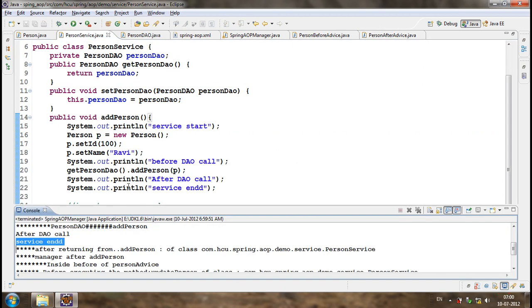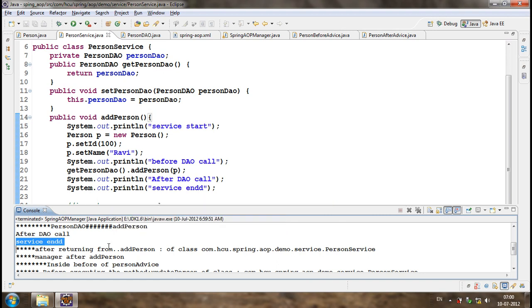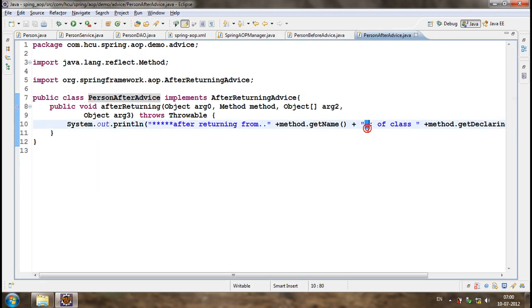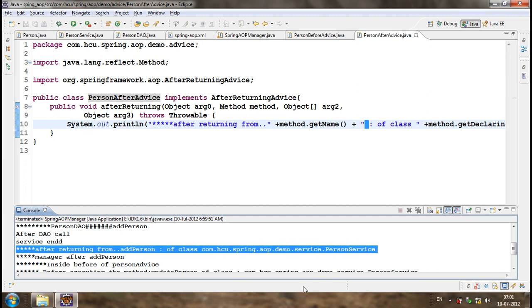Okay, this is the last statement of the method, right? Add person. After returning from the method, again it is calling person after advice. After returning from add person of person advice, and then it is going to the advice, and it is telling that after returning from add person method of person service.